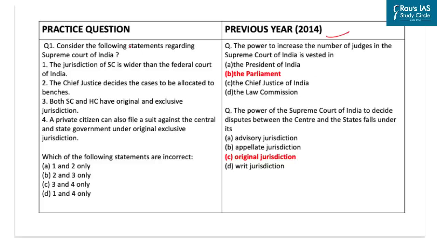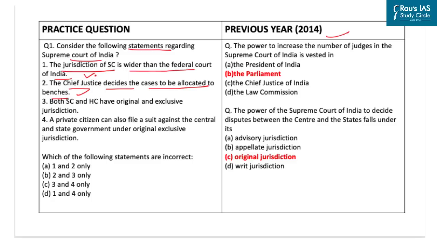The practice question says, consider the following statements regarding Supreme Court of India. The first statement here is, the jurisdiction of Supreme Court is wider than that of Federal Court of India. Now this statement is correct, as the Supreme Court has even replaced the Privy Council that was existent before India got independence. The second statement says, the Chief Justice decides the cases to be allocated to the benches. Now this statement is correct, as be it the Chief Justice of India or Chief Justice of any High Court, it is he or she who heads the administrative side, and this includes the allocation of matters before the judges.